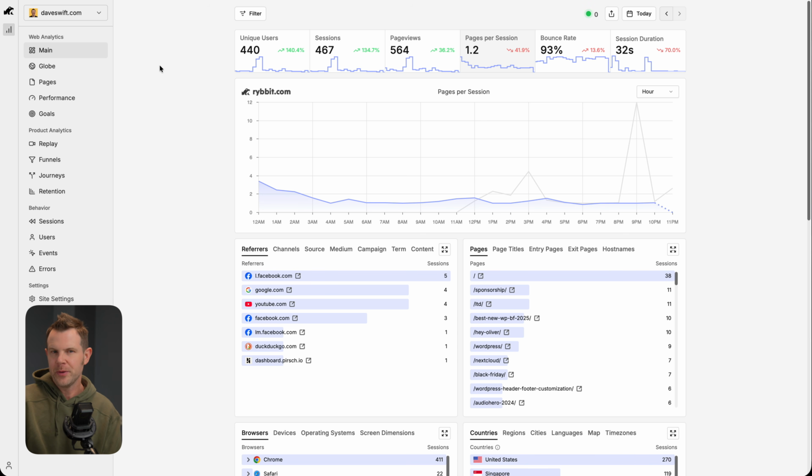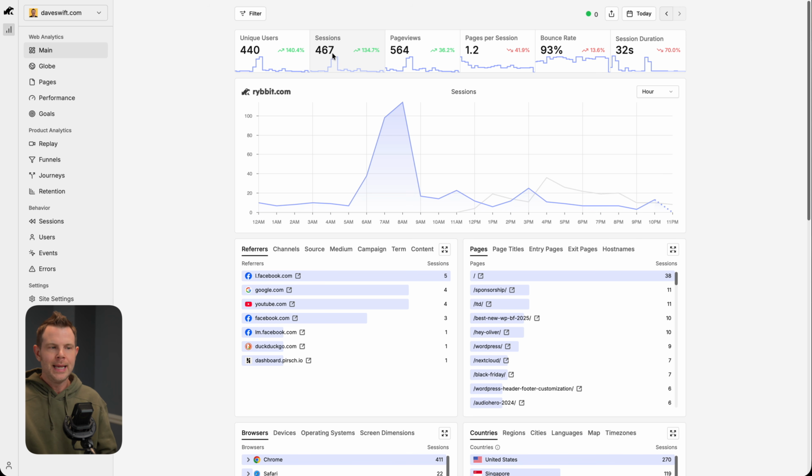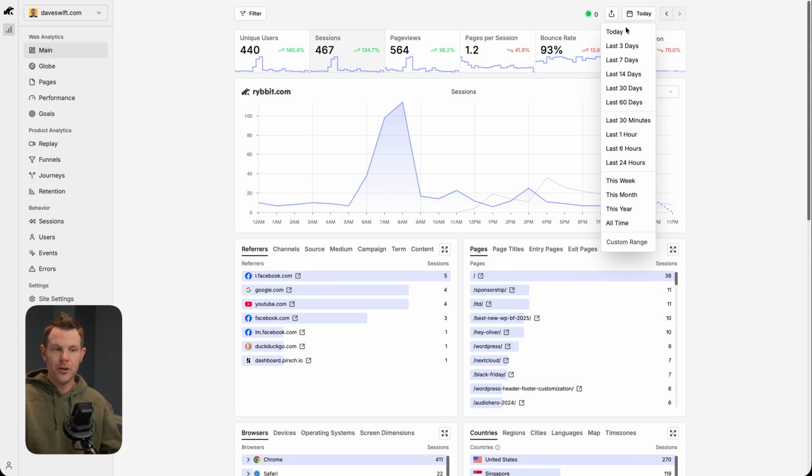So this is the main screen for Rybbit. It's where you're going to be most of the time when you're using the tool. We've got some metrics up here at the top, and as I click on those metrics, it's going to show me a chart down below for that metric. There's also some other glanceable information here, like a mini chart of what's going on, and then a metric comparing it over to the same time period of the previous unit of time. So right now we're looking at a daily basis. I can choose other increments of time here, even setting my own custom range.